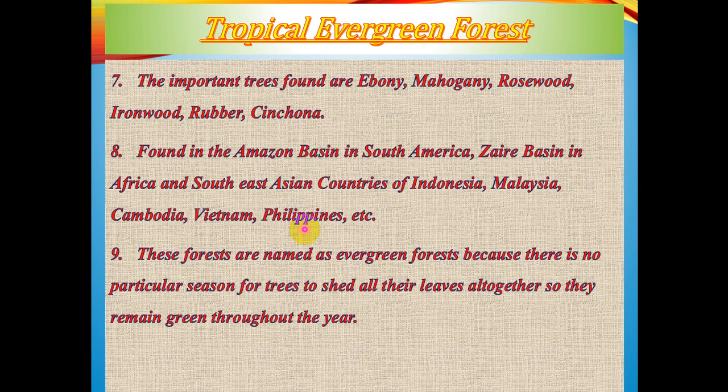So the resultant is that all the trees do not shed their leaves together in a particular season. One sheds during the summer season, one during the autumn season, some during the winter season. As a result, the year round the forest remains green. Thus it is termed as evergreen forest.